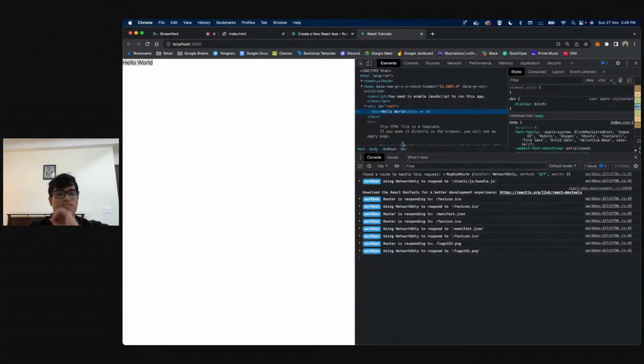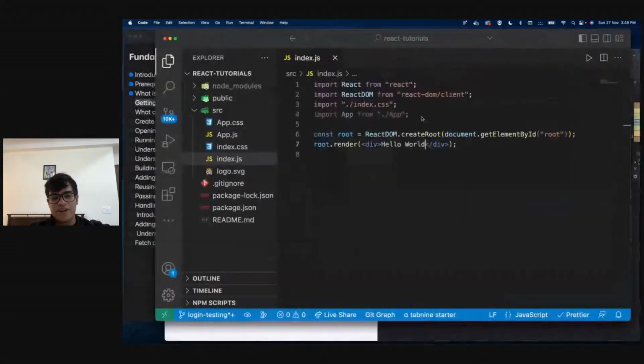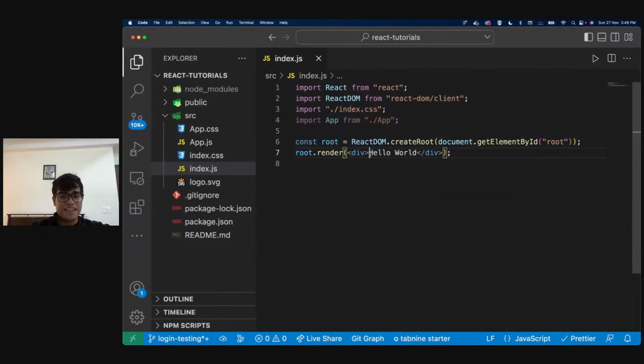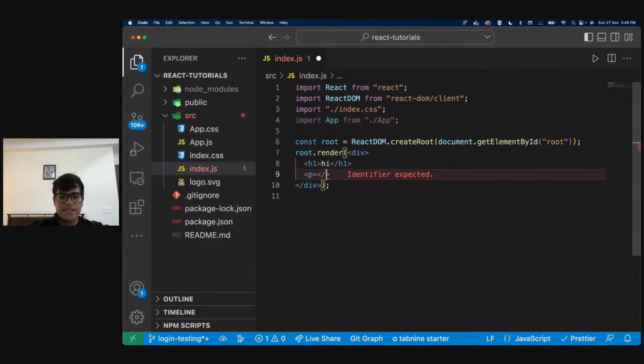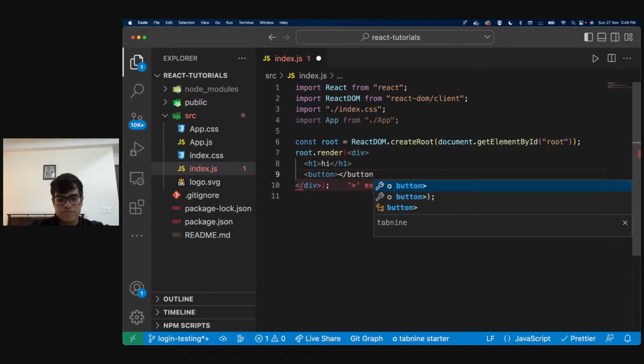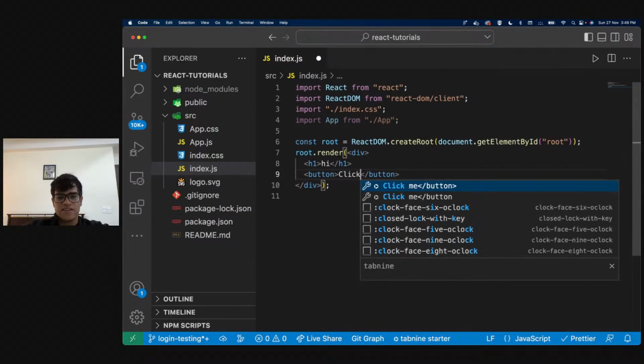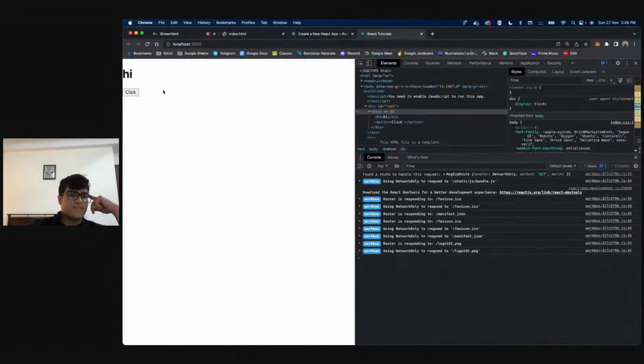Okay, so this assumption is also clear now. So now we're practically at the same point where we were when we said index.html hello world, right? We're at that exact same level. Now what we see is we can write any kind of HTML over here, and that is going to work, right? I can say h1, I can say hi, then I can say p tag, or I can say button, and let me create a button, and I can say click. As you can see, there's hi and there's click now, right?